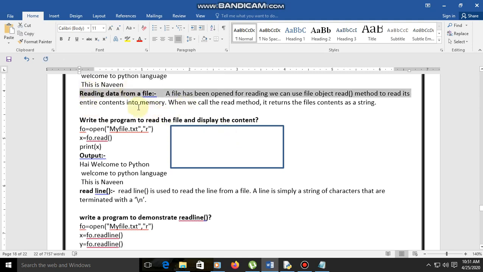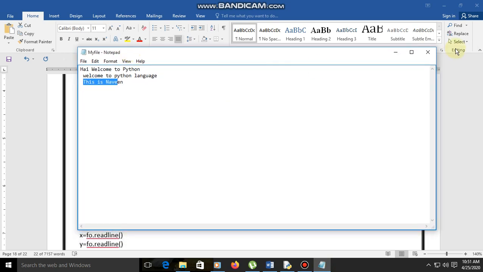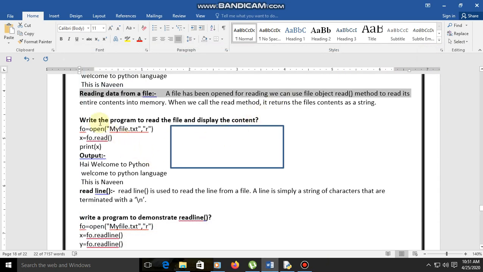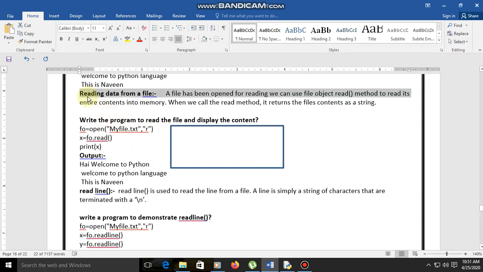Before that, first of all, we saw the data in the text file, but we are going to see the data in the Python editor, that is reading data from a file. A file has been opened for reading, we can use the file object's read function.